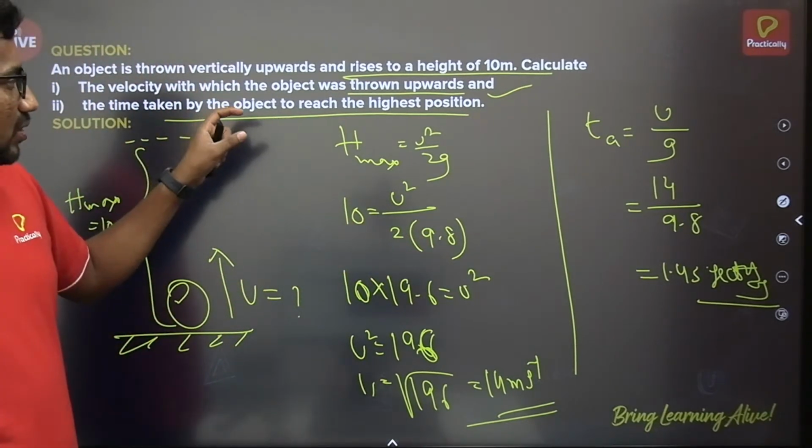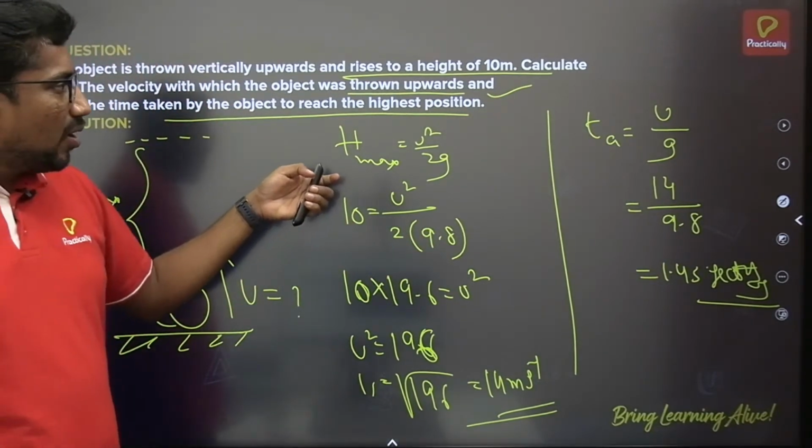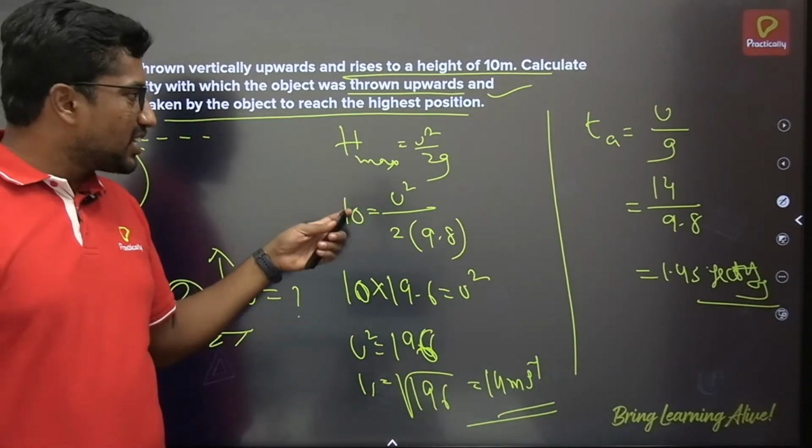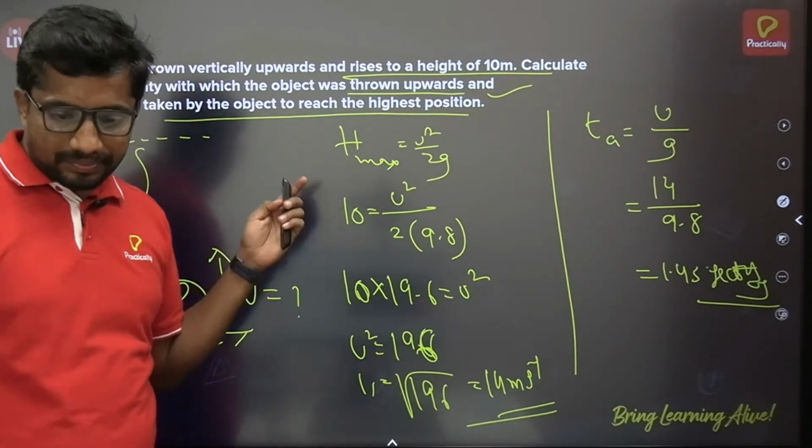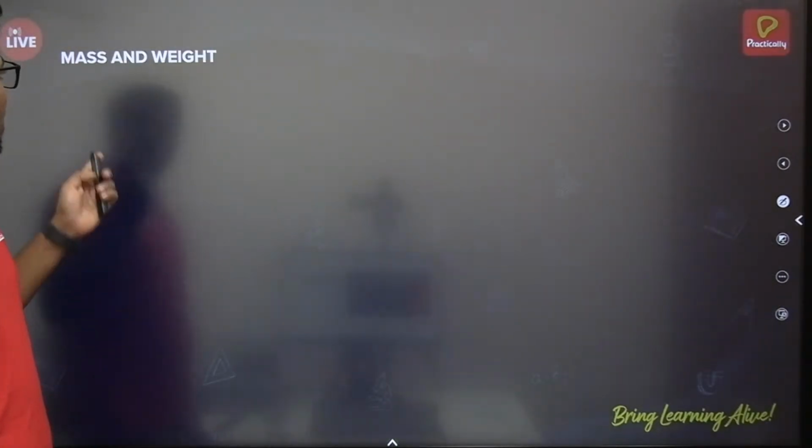So this is the method of approach to calculate height, maximum height as well as time of ascent. Right. Next one, mass and weight.